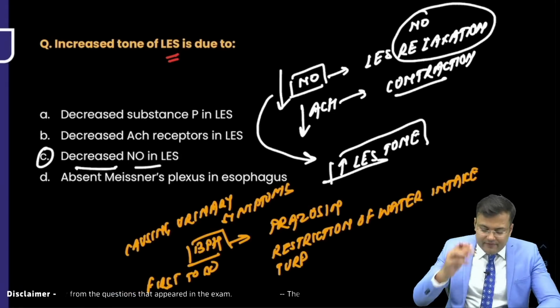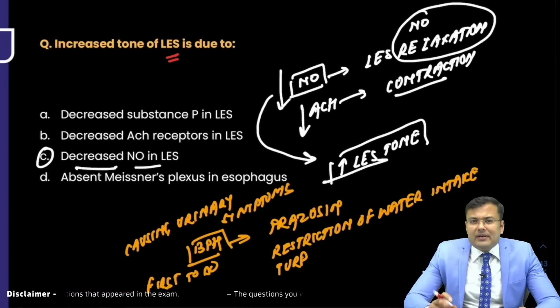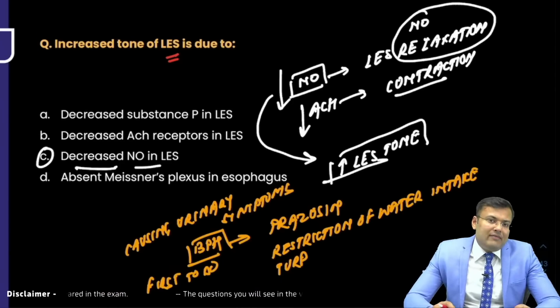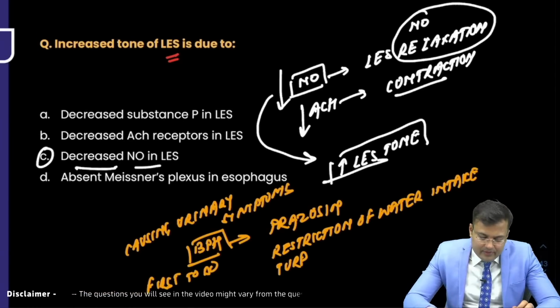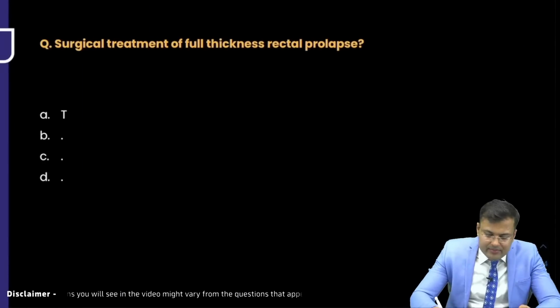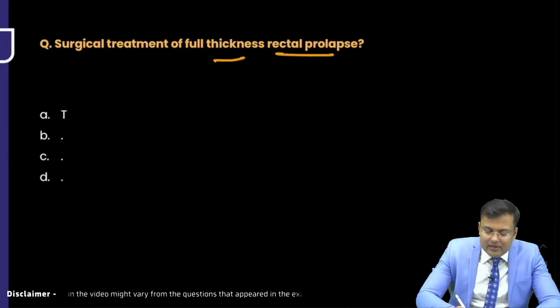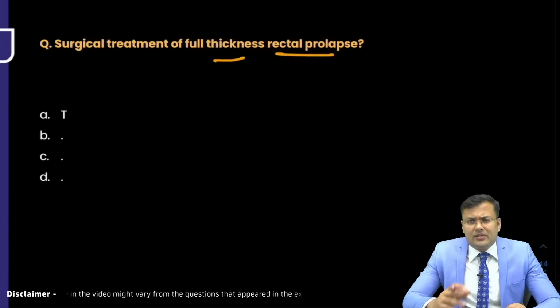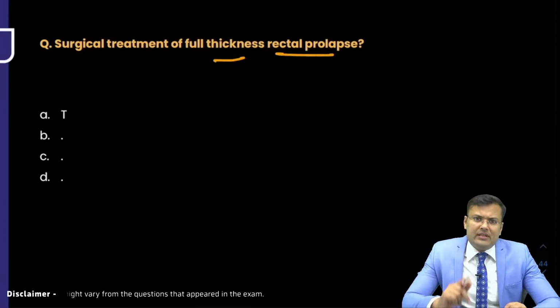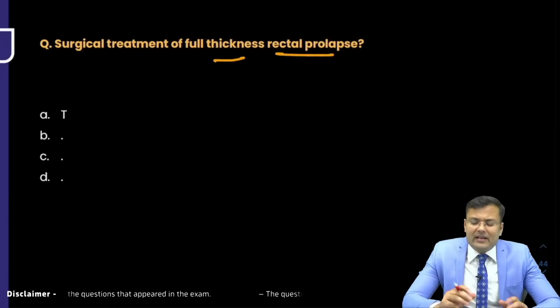Okay, it was discussed in pharma. By the way, the initial treatment in these patients, we have to start alpha blockers. That is the initial treatment. Next question, surgical treatment of full thickness rectal prolapse. Was the rectal prolapse question there or not? Because I think somebody confused this question with that question of squamous cell carcinoma, anal canal.